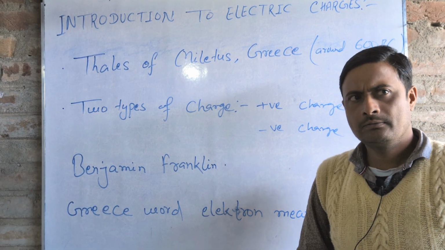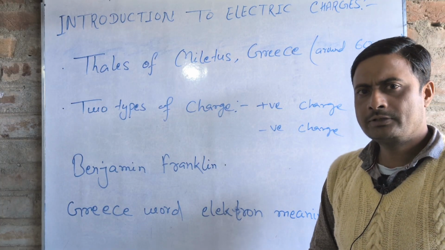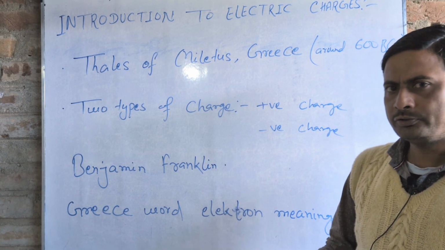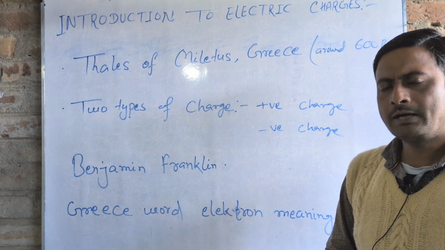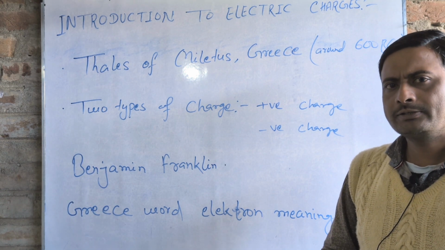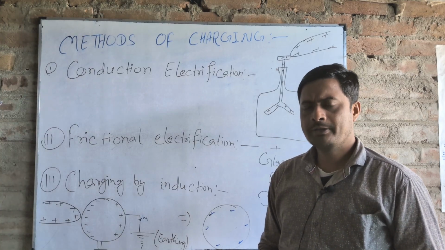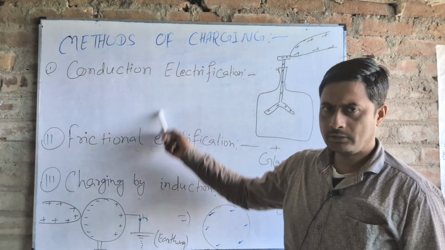Benjamin Franklin named the charge acquired by a glass rod when it is rubbed with silk as positive, and the charge acquired by a rubber rod when it is rubbed with fur as negative. So an uncharged object can be charged by one of three methods.